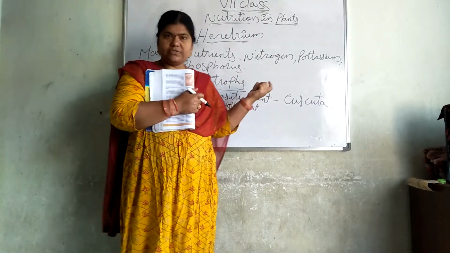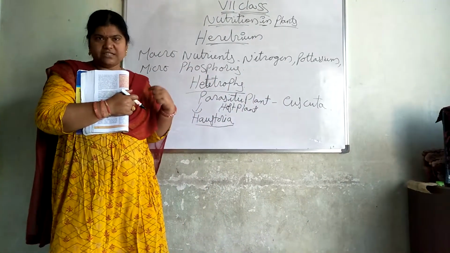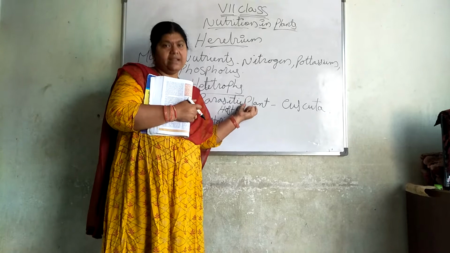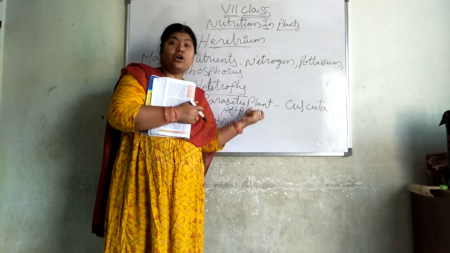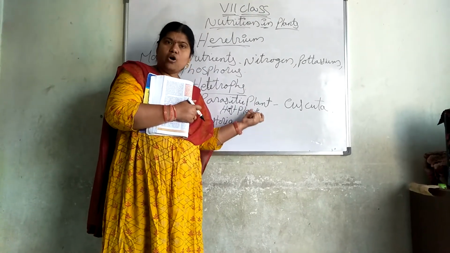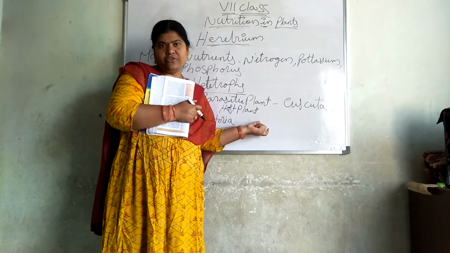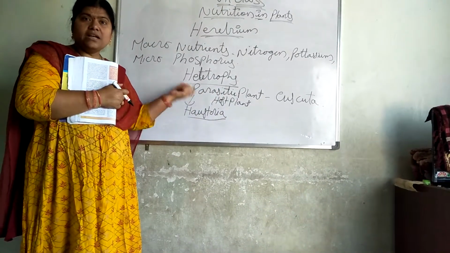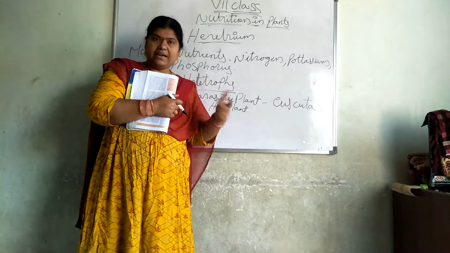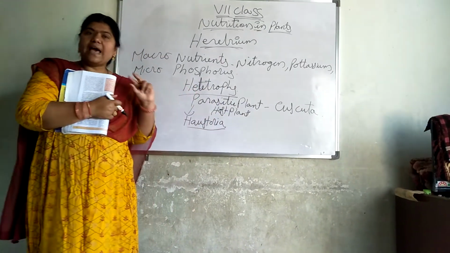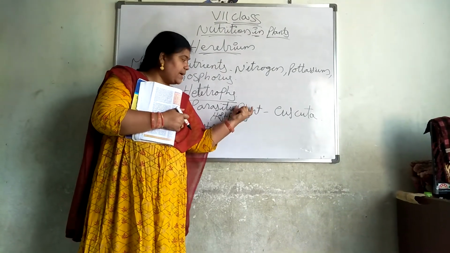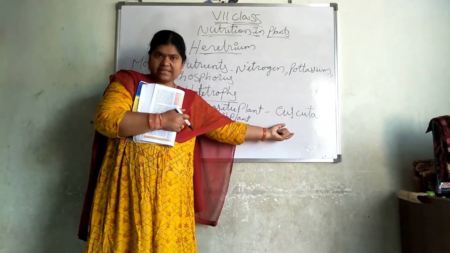What are heterotrophs? Those which depend on other plants for food. Such type of plants are called parasitic plants. These parasitic plants depend on the host plant. The host plant contains chlorophyll and can prepare its own food by itself. But these parasitic plants do not have green color substance and they do not have leaves, so they depend on the host plant. Example of a parasitic plant is Cuscuta.